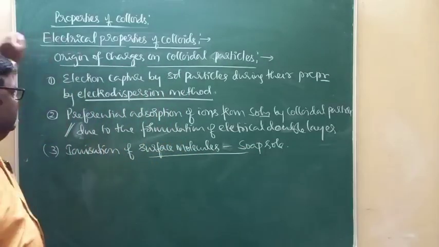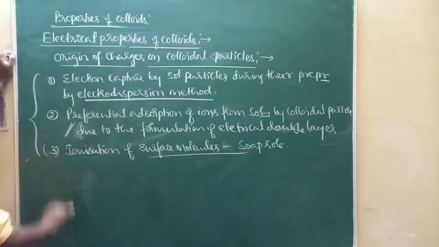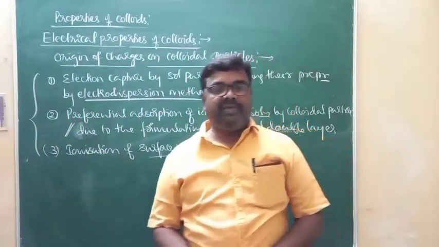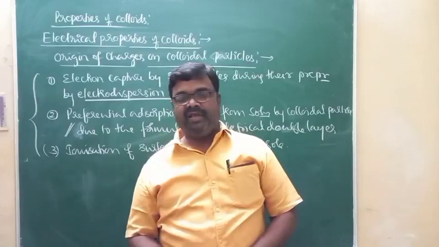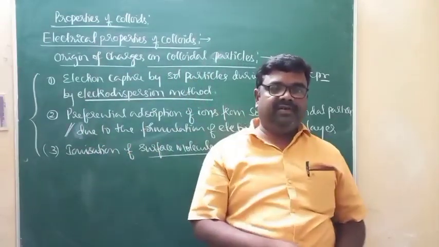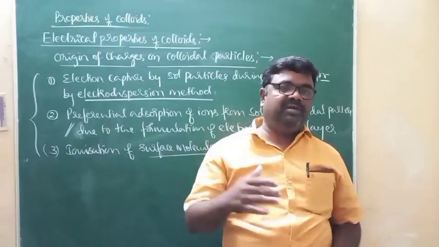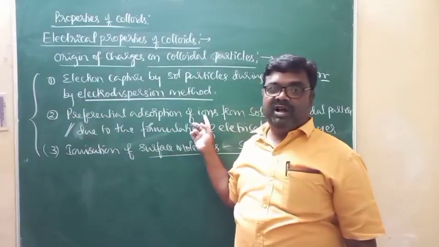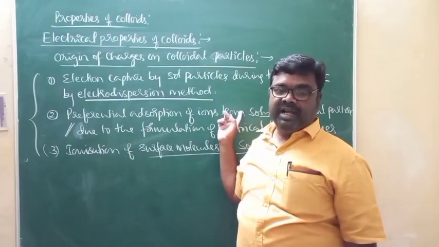So these are the three reasons I can quote as far as the origin of charges over the colloidal particles in colloidal solution is concerned. Among these reasons, the most accepted reason for the origin of charges on the colloidal particles is the preferential adsorption of ions from the colloidal solution by colloidal particles.